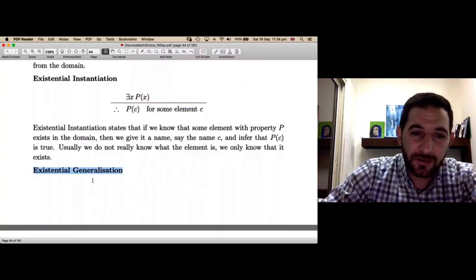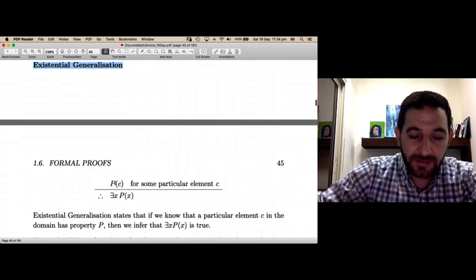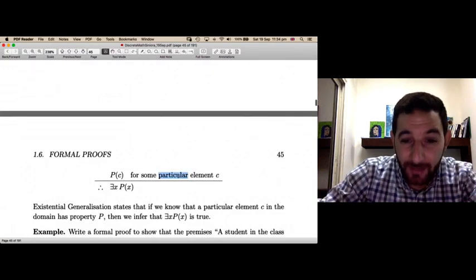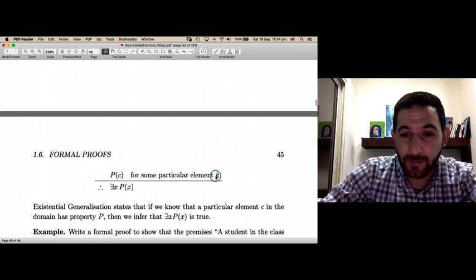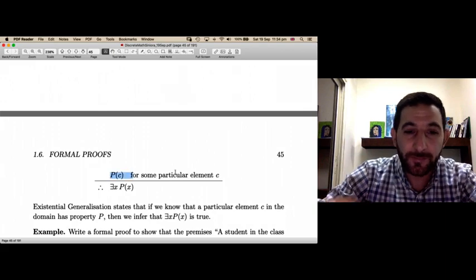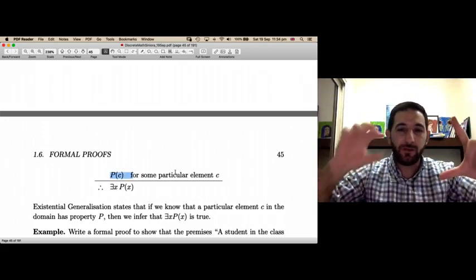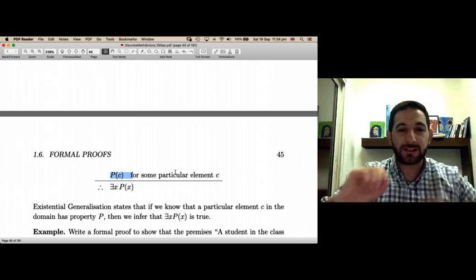Existential generalization. Suppose you know a particular element c in the domain with the property p. Suppose you know this. So you look at the domain, you find an element c, and c has property p.